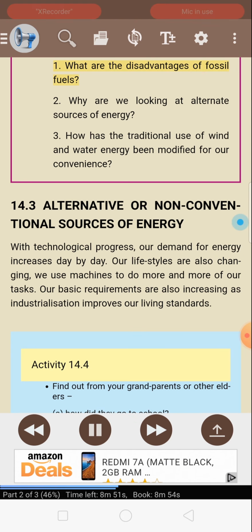Questions. 1. What are the disadvantages of fossil fuels? 2. Why are we looking at alternate sources of energy? 3. How has the traditional use of wind and water energy been modified for our convenience?